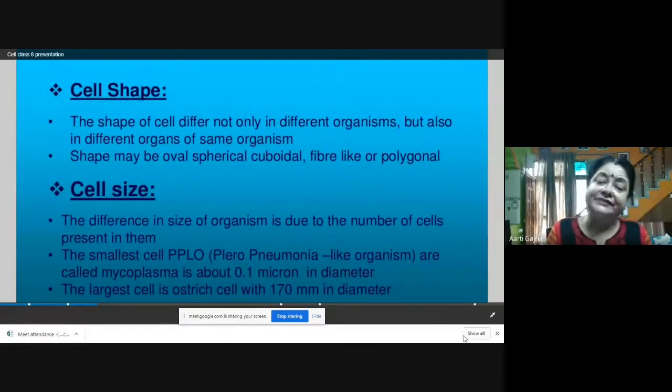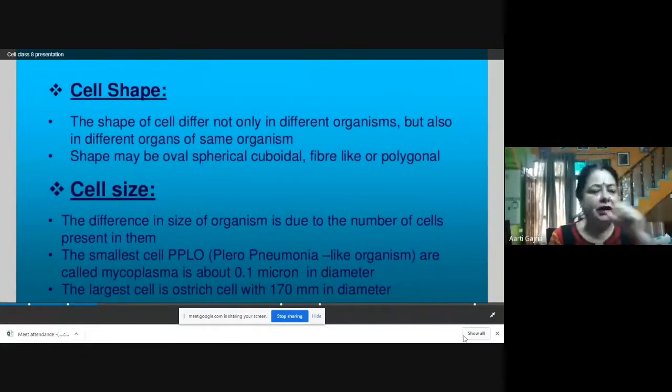The largest cell is the egg of an ostrich. Ostrich is a bird. The egg of an ostrich is 170 mm in diameter, and that is the largest cell discovered till now. So the largest cell is the ostrich egg, and the smaller egg you can see with your naked eye.